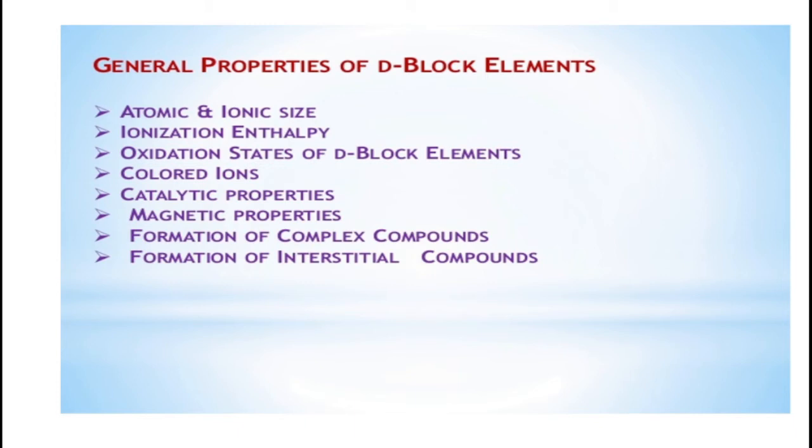Second, ionization enthalpy. The first ionization potential of transition elements lies between the values of those of S and P block elements. The first ionization potential of all the transition elements lies between 5 to 10 electron volt. In case of transition elements, the addition of the extra electron in the n-1 d level provides a screening effect which shields the outer ns electron from the inward pull of the positive nucleus.